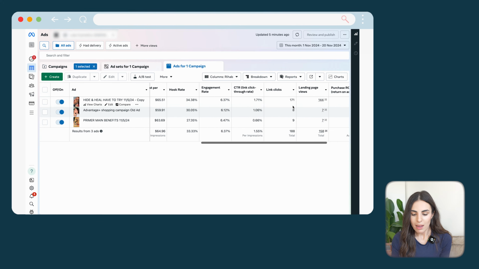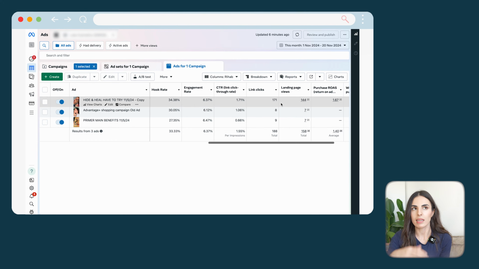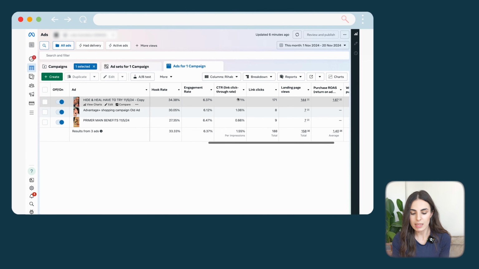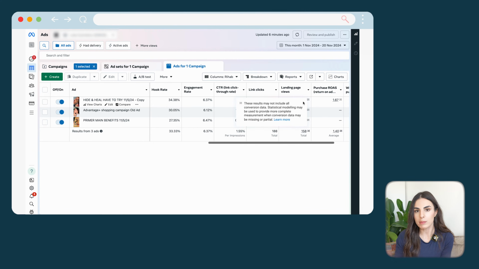Then we have the link clicks, which is how many people clicked on the link, and next to it we have the landing page views. I like to compare these two metrics next to each other just to see if people, after clicking, are landing on the page and spending some time. These three metrics are all related. As you can see, link clicks is not an estimated metric because it's happening on Facebook, so it's a 100% true metric. The landing page view is happening on the website, so it's not 100% accurate.